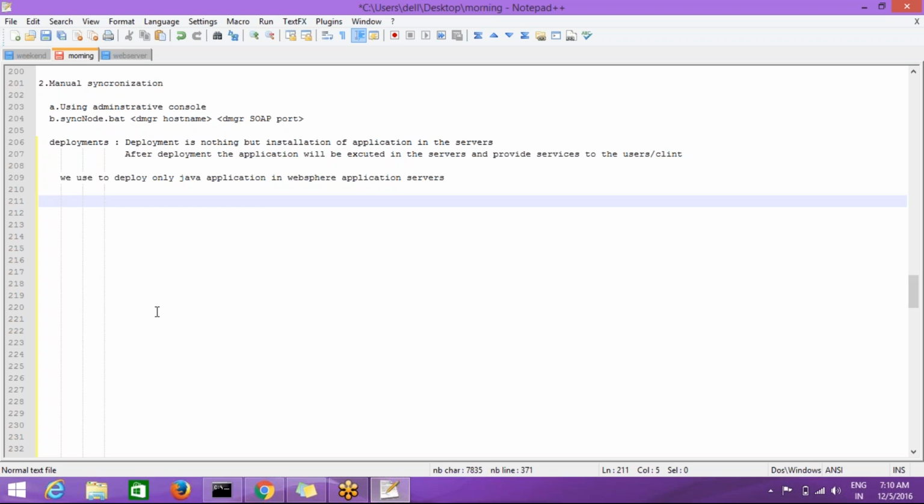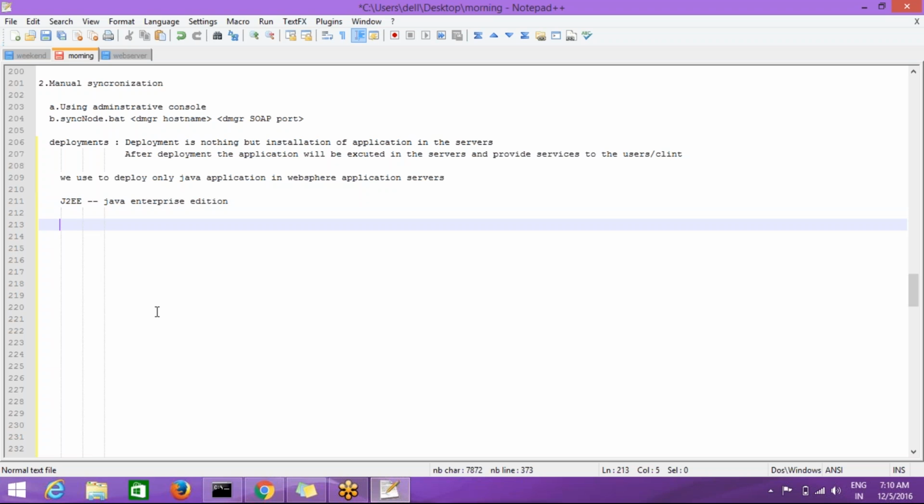Now we have to know what applications we have in Java. Java provides different types of applications under J2EE, that means Java Enterprise Edition. The first application is the .war file. War means web archive file. A web archive file contains web applications.